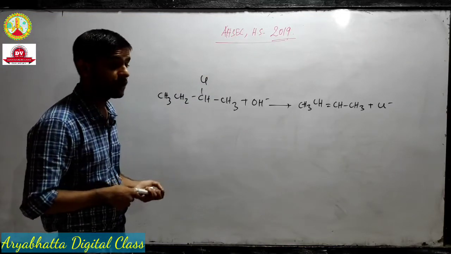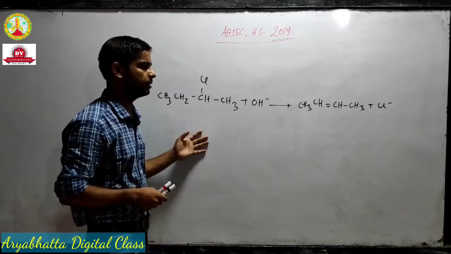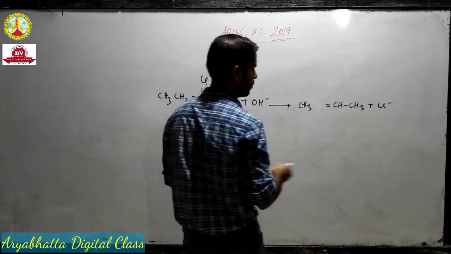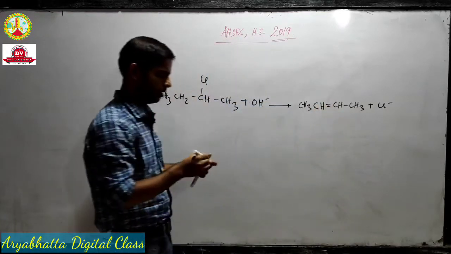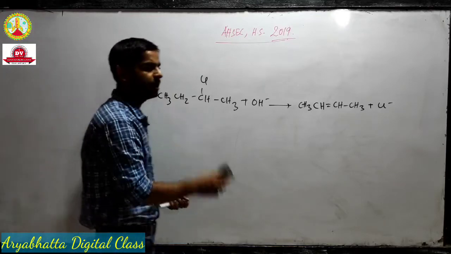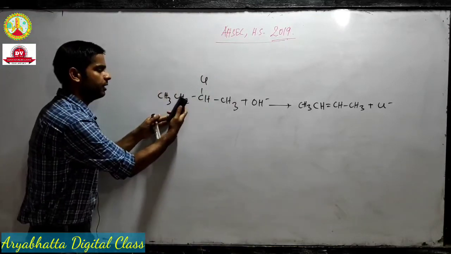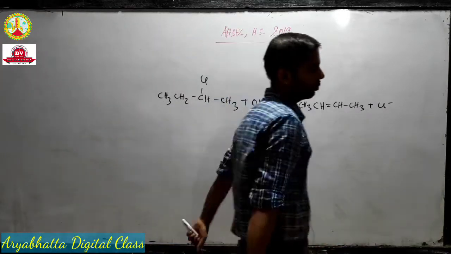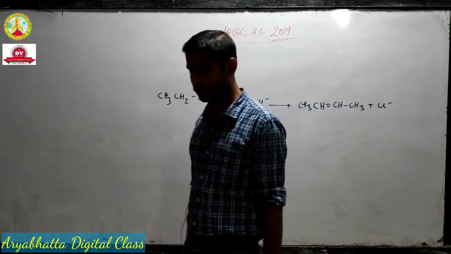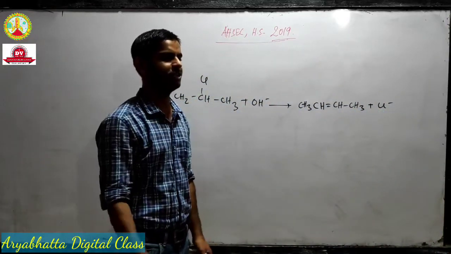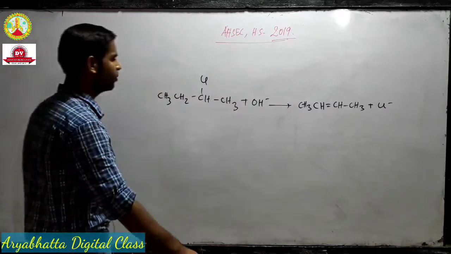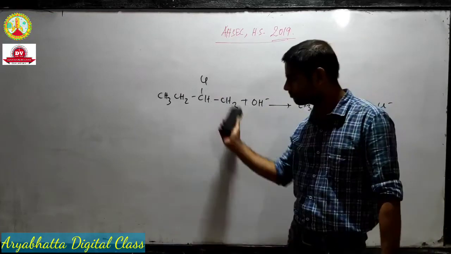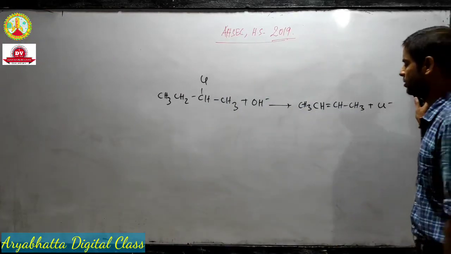Okay, so the last one was substitution. This is clearly an elimination reaction. This is clearly a situation of beta elimination. Okay, and beta elimination is taking place from this carbon, because it's more substituted. So what you have to do? Yes, you have to go through the elimination video, and you will be able to write down the mechanism for this reaction also.